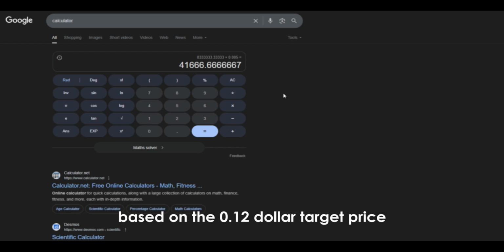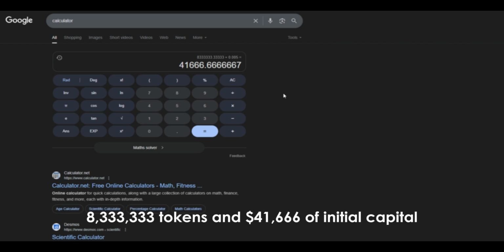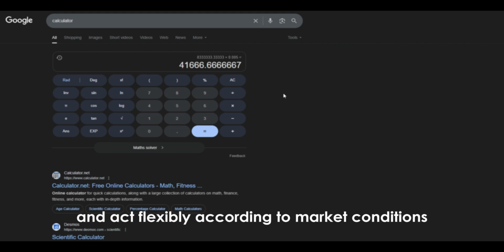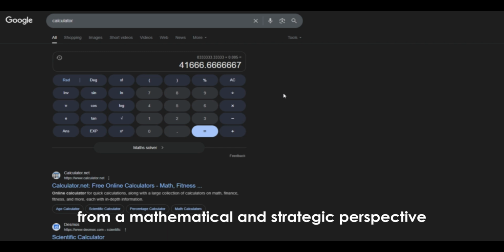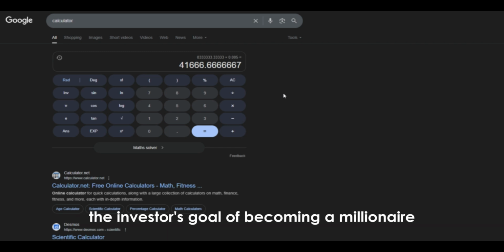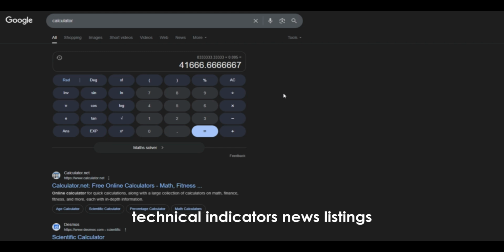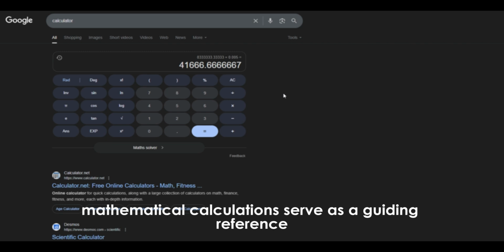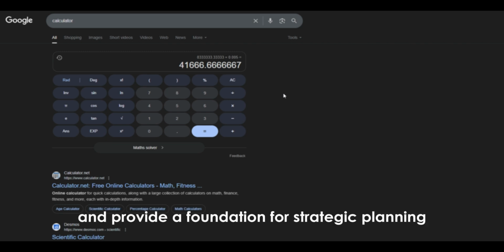Based on the $0.12 target price, 8,333,333 tokens and $41,666 of initial capital provide a concrete starting point. Using these figures, the investor can plan both short and long-term strategies and act flexibly according to market conditions. From a mathematical and strategic perspective, the investor's goal of becoming a millionaire is not limited to the number of tokens and initial capital. Market trends, technical indicators, news, listings, and community support also directly affect the achievement of this goal. Therefore, mathematical calculations serve as a guiding reference and provide a foundation for strategic planning on the path to the goal.